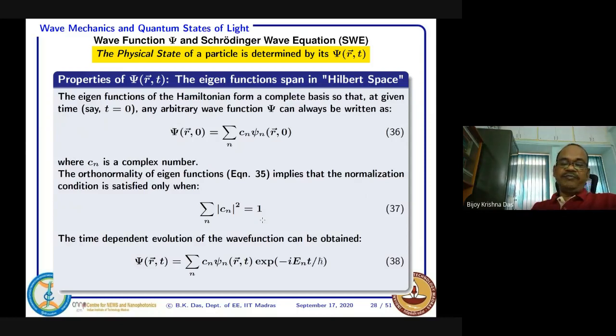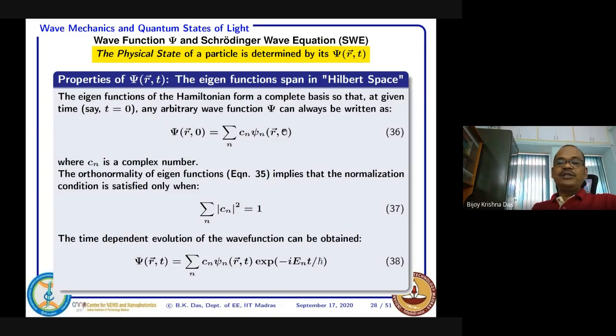This is very interesting. You should also know why this comes out as 1. Suppose you have all the eigenfunctions, psi 1, psi 2, psi 3. Now I want to know the probability of psi 1. It will be C1 square. Then the probability of psi 2, that is psi 2 into psi 2 star, comes with C2 square.